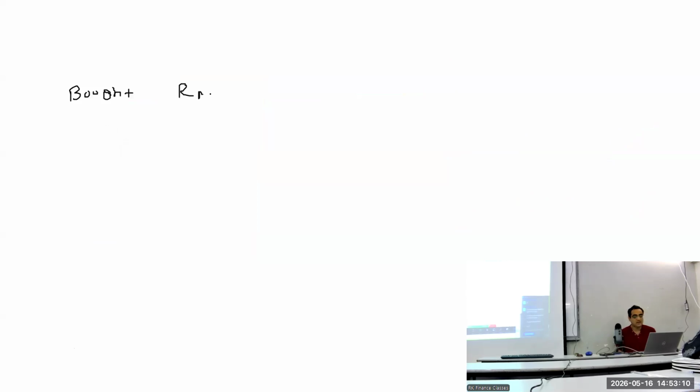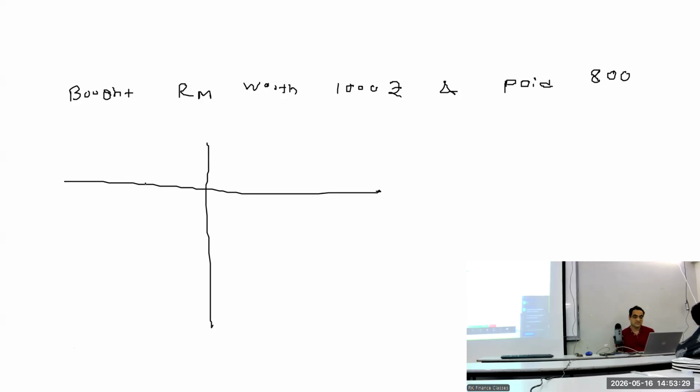I bought the raw material worth 1000 rupees, and paid only 800 rupees. Okay, show me the entire balance sheet entries for this. And maybe income statement also, if you believe that there is something in the income statement.